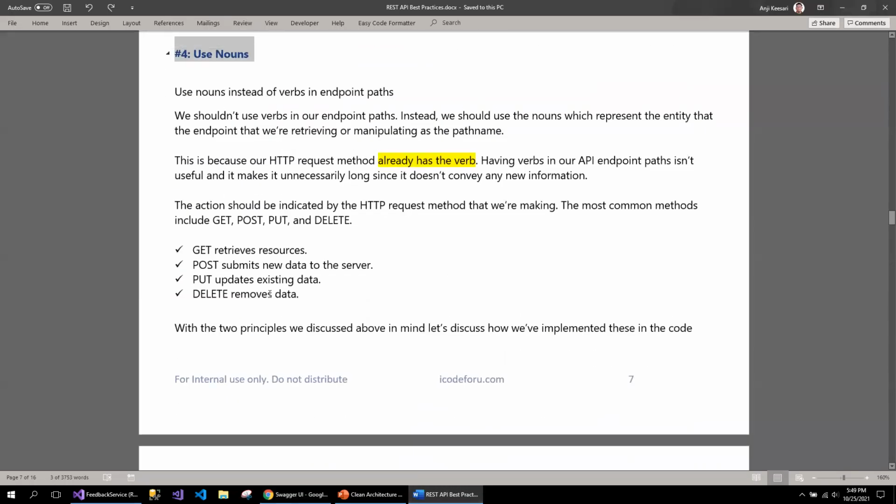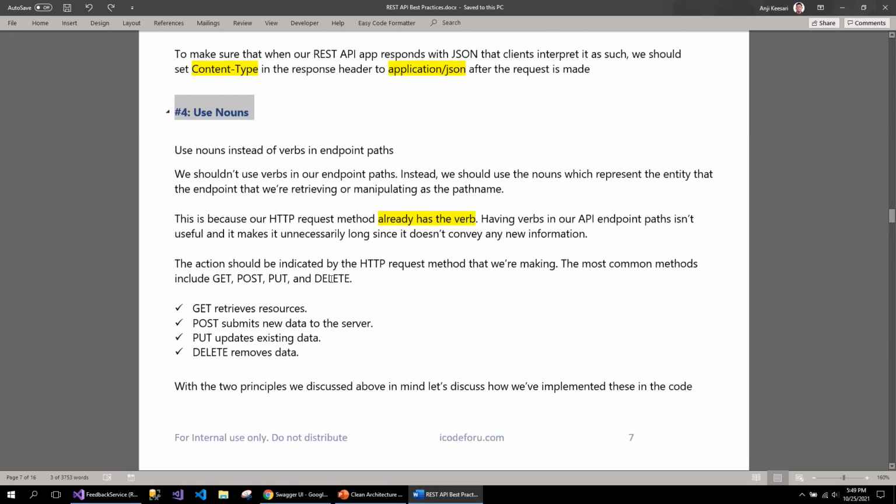The next best practice is to use nouns instead of verbs. When you are working on REST services, I would like to give some background on WCF services. When you are creating a WCF service, you will always say create feedback or delete feedback. Those are verbs, not nouns.